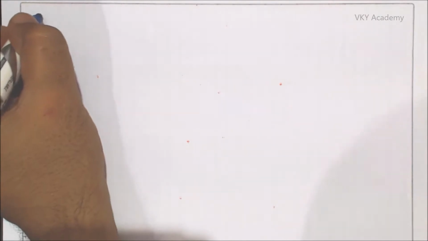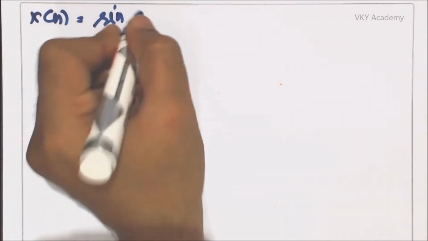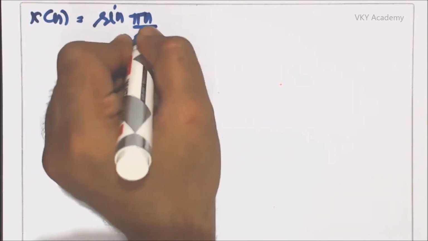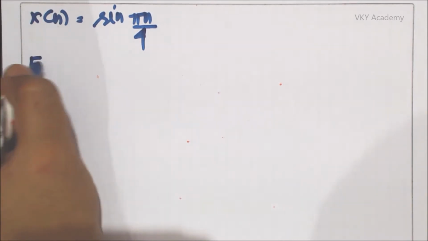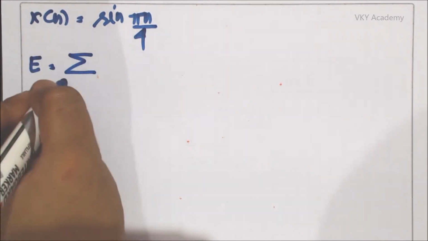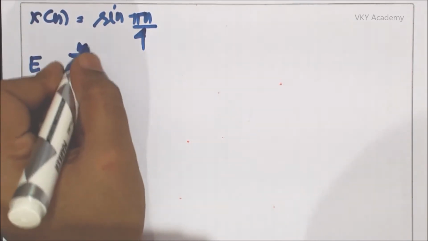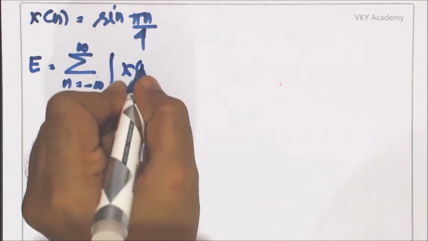So the question is x of n is equal to sine pi n upon 4. Let us first calculate the energy. Energy E is equal to summation n equal to minus infinity to infinity mod of x of n square.